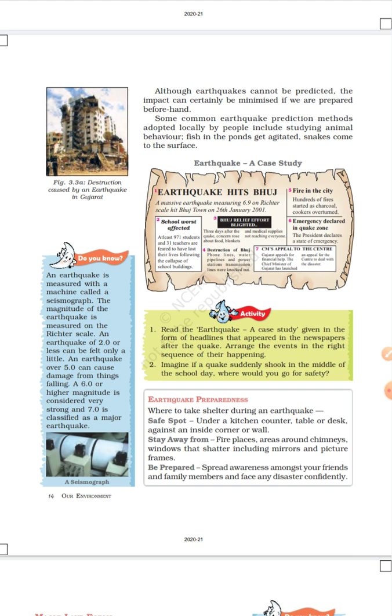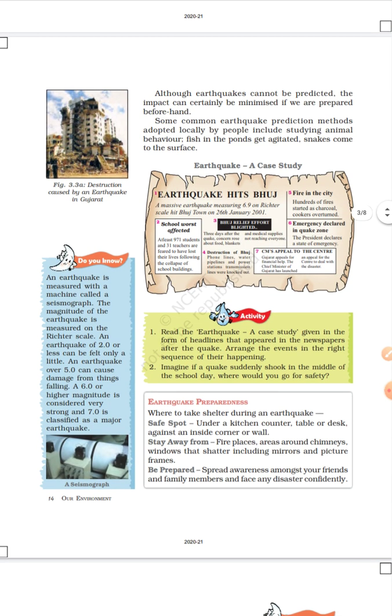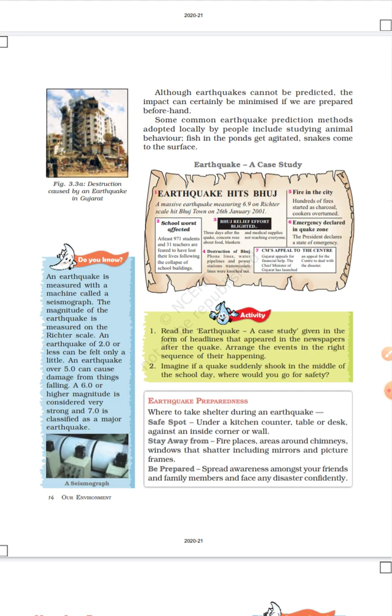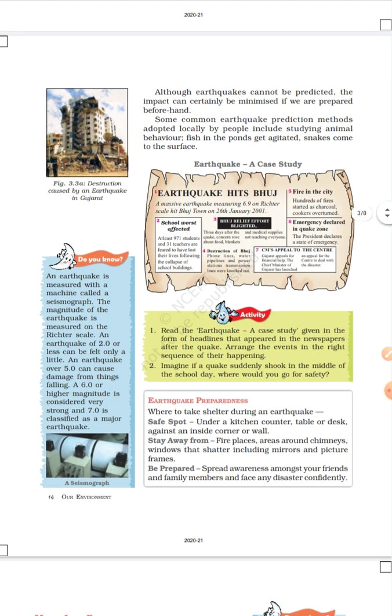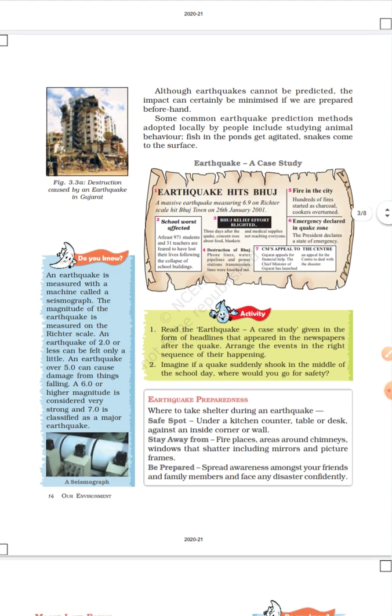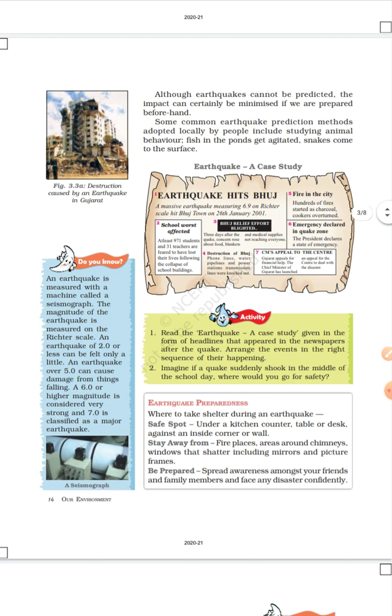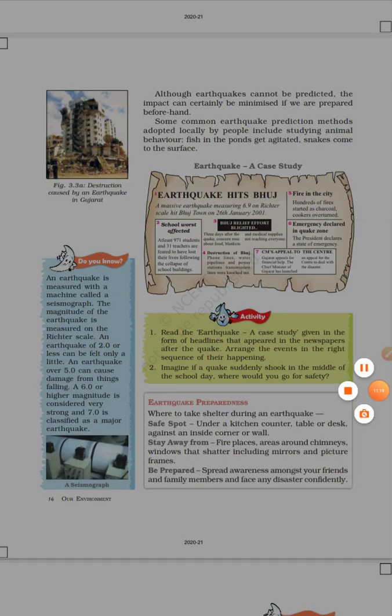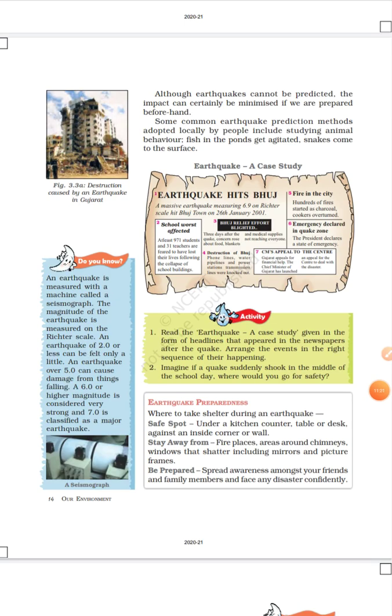Because an earthquake cannot be predicted, there are some common earthquake prediction methods adopted locally by people, including studying animal behavior. Fish in the pond get agitated, snakes come to the surface. These are some conventional methods to predict the earthquake.